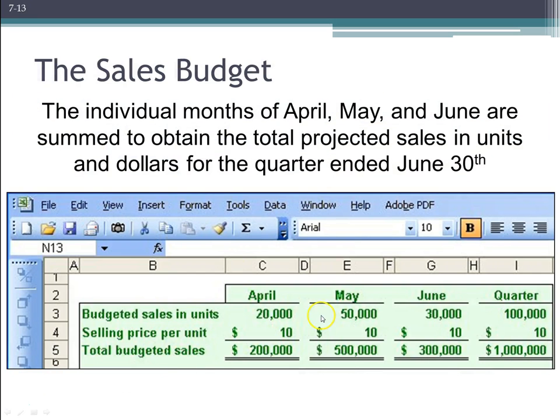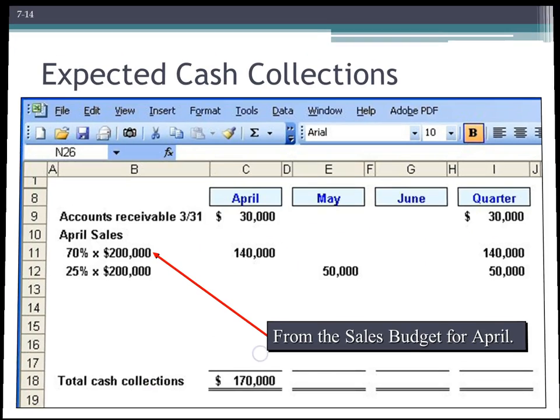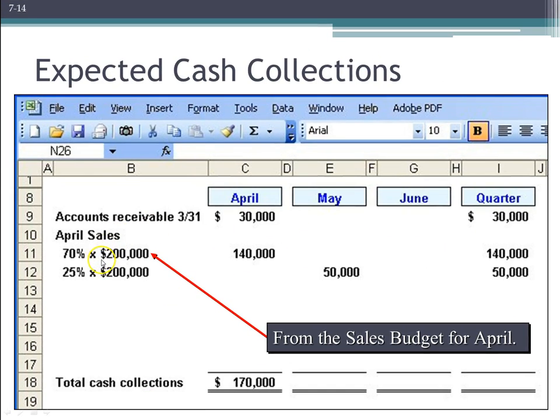So we're going back to the original sales budget that we created, and we expect $200,000 of sales in the month of April. Now we know that we collect about 70% of that in the first month and 25% of that in the next month. So we're really just going to populate those amounts. The $200,000 sales multiplied by 70% that we expect to collect in the month of April. By that same token, we expect to collect 25%, the next 25% of that 200,000 in the following month, the month after those sales. And since we're looking at sales from April, the following month will of course be May.